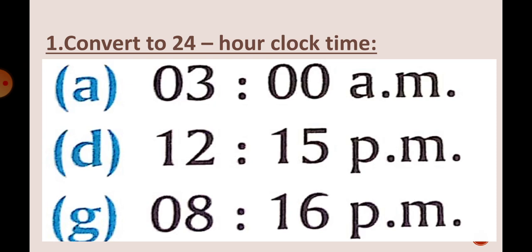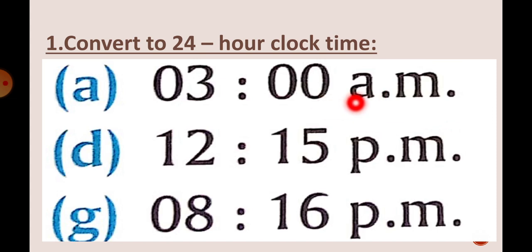First of all, whenever we are converting the time into 24-hour clock, instead of AM and PM, we use hours. Whenever the time is given in AM, students, you will not make any changes to the number. You will copy the same number and write hours in place of AM. Suppose in the first question it is given 3 AM. So what will be the time in 24 hour? It will be 3 hours.